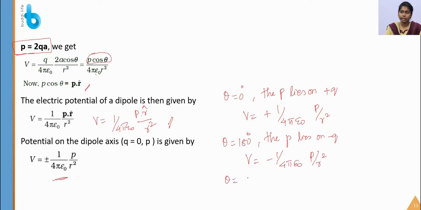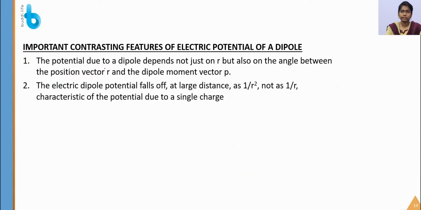When theta is 90 degree, the point is on the center of the dipole, in the mid of the plane. In that time V is equal to 0. So let us discuss the important contrasting features of electric potential of a dipole.